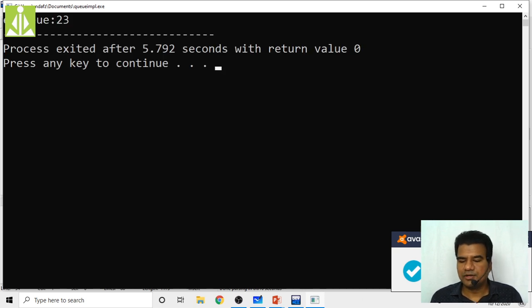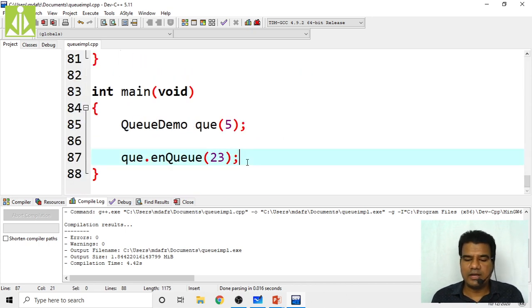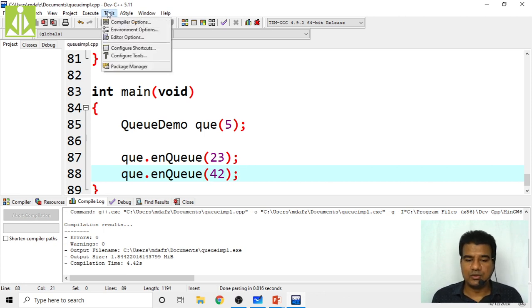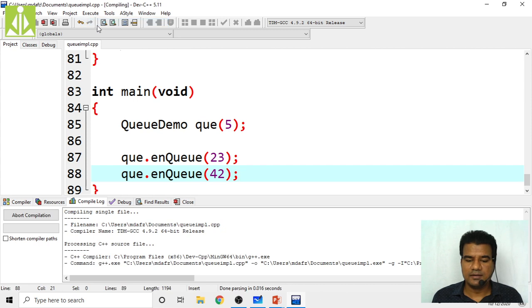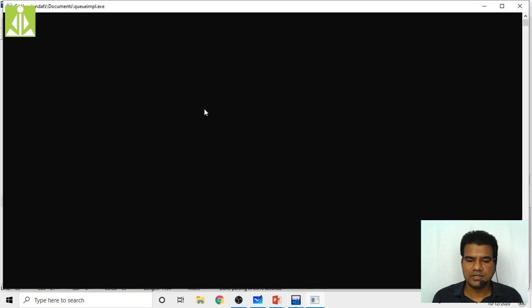Enqueuing 23, we have done successfully. So now I want to enqueue one more element. So queue dot enqueue of 42. Taking one more element into the queue. So compile, successfully compiled, then execute.